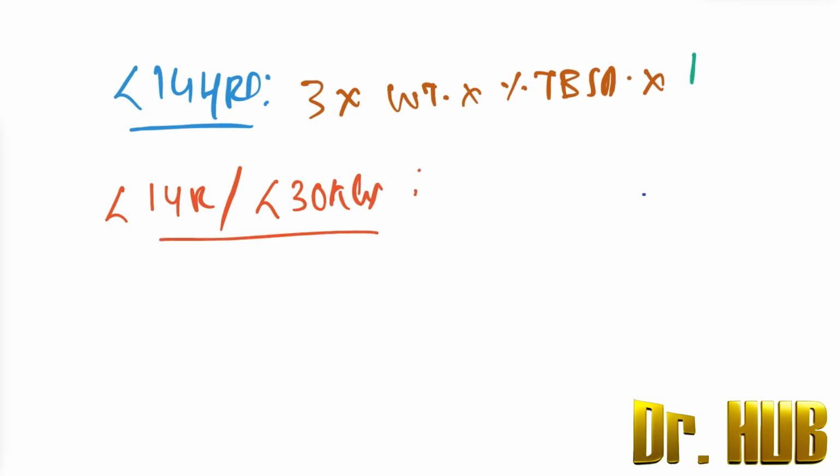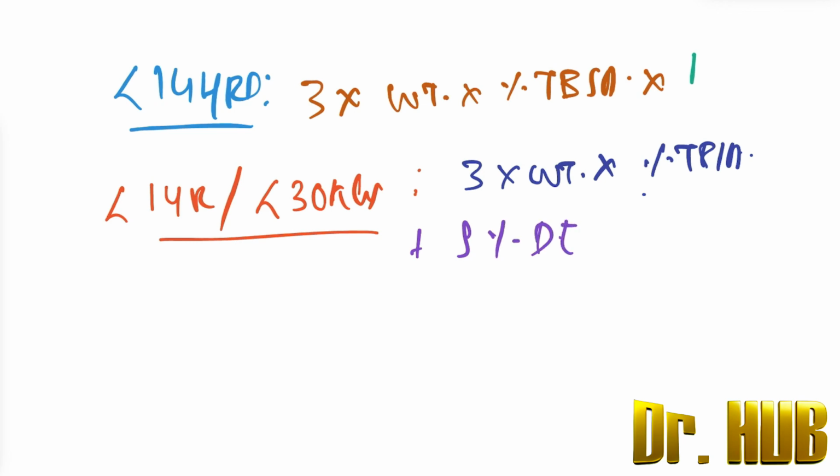In such cases, we have 3 into the weight in kgs into the TBSA, and along with this, 5% dextrose on the maintenance rate. The target urine here is 1 ml per kg per hour.